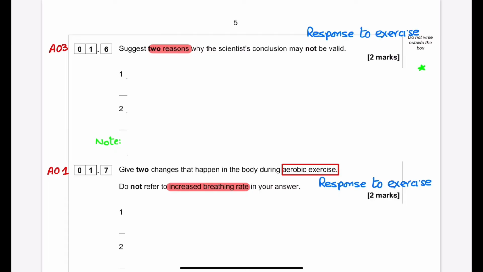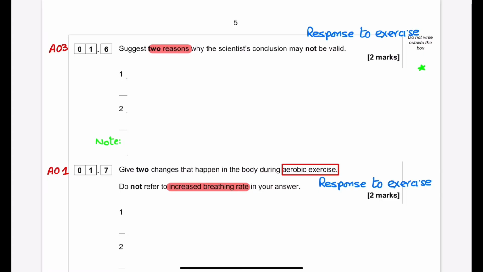The second reason can be that different people have different masses or age or sex, which is not mentioned in table number 1. Also, the measurement is made once only and it is done for 10 minutes. These are the 2 reasons that we can say the scientist's conclusion may not be valid.